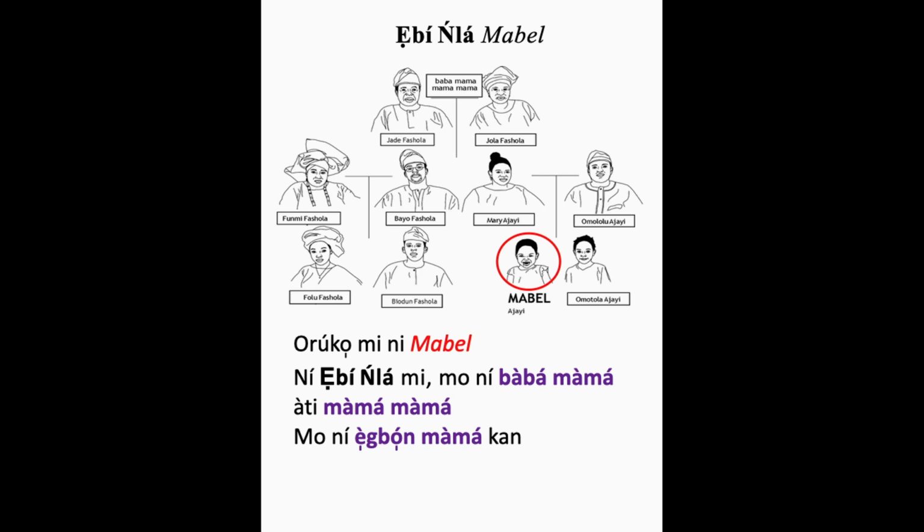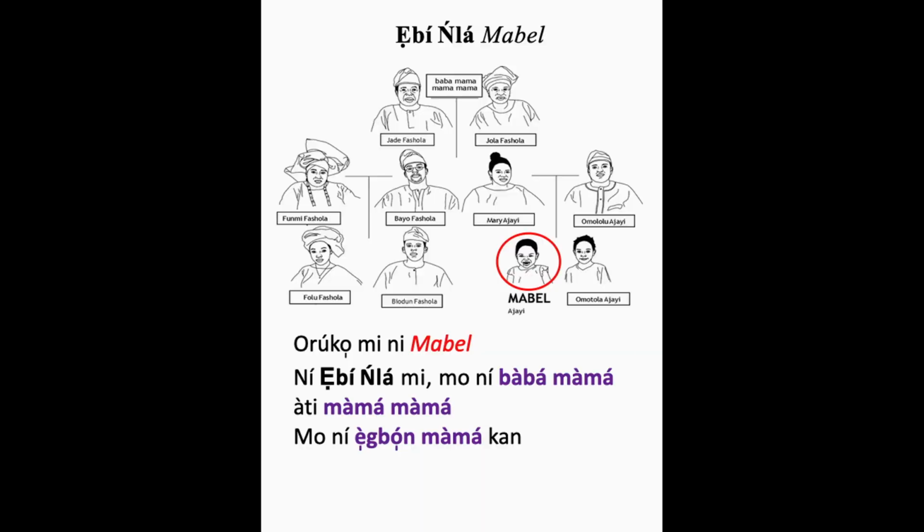Ẹ̀gbọ́n. We already learned in the previous video, in the past video that I've done, which I think you should watch about family. I talked about older sibling and younger sibling. The vocabulary for older sibling is ẹ̀gbọ́n. The vocabulary for younger sibling is àbúrò. So here, Mabel talks about ẹ̀gbọ́n màmá. That is her mom's older sibling.